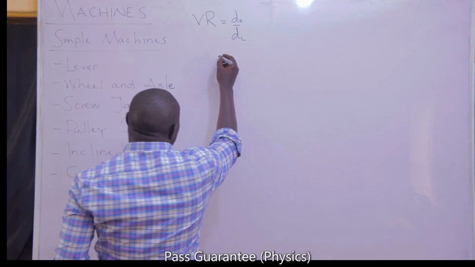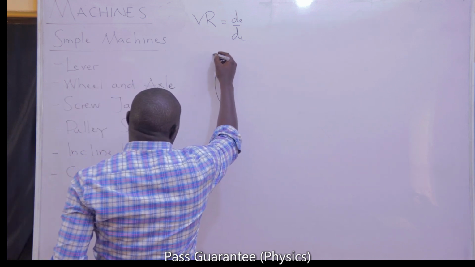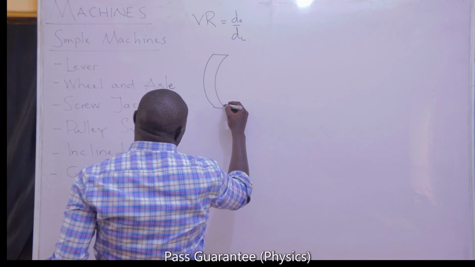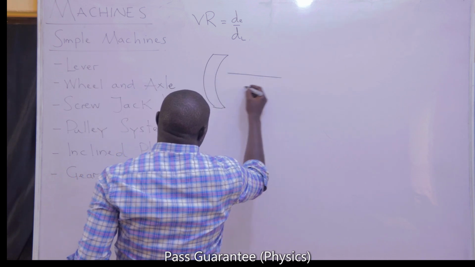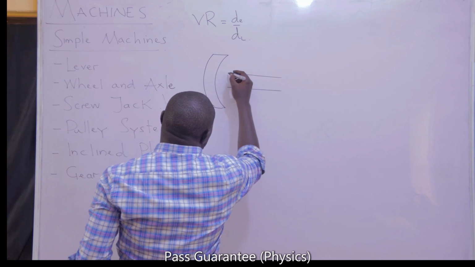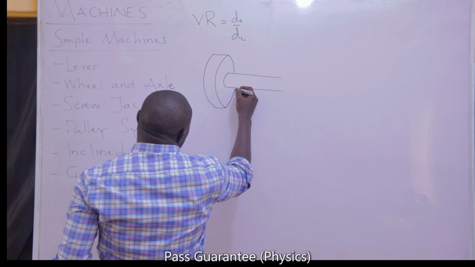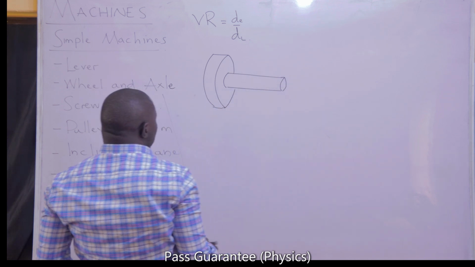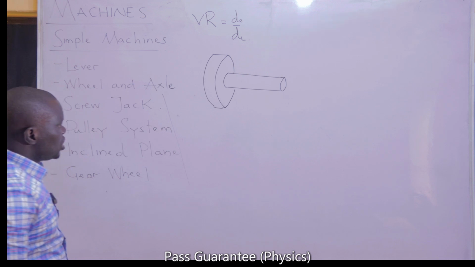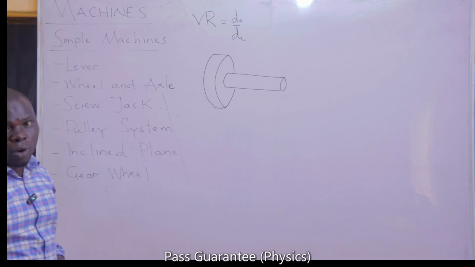For example, wheel and axle makes use of 2 cylinders. One is placed right inside another. Most of the time, wheel and axle is employed anytime you want to bring out water from a well.